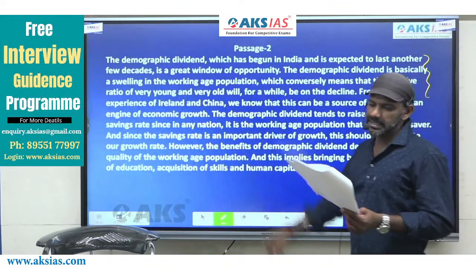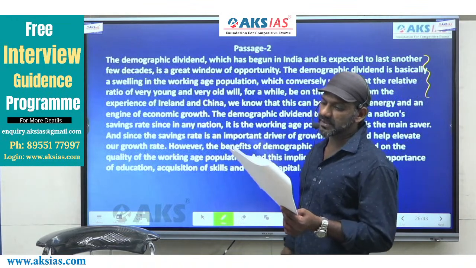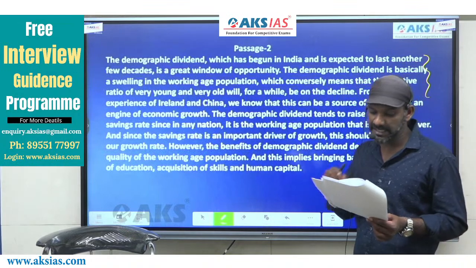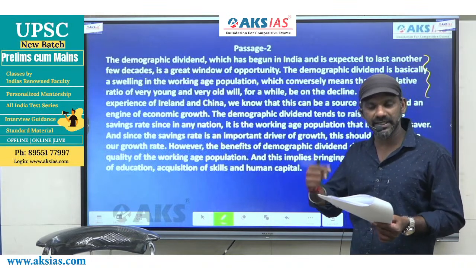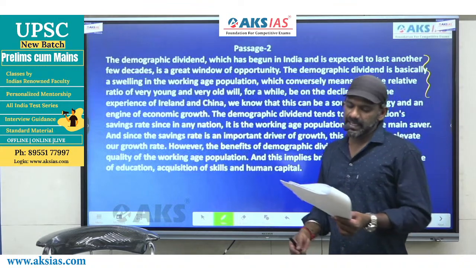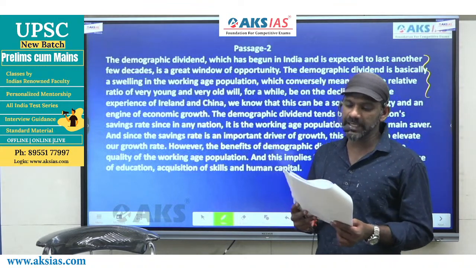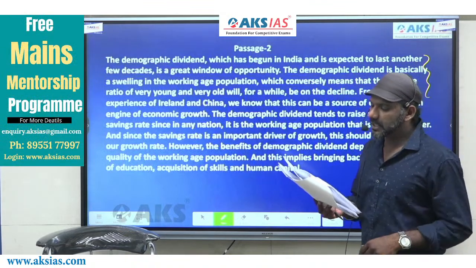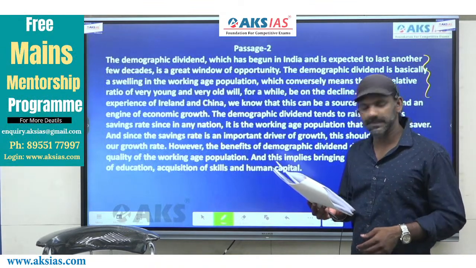Read along with me. The demographic dividend which has begun in India, the topic of the question. So what happens when demographic dividend begins in a country is what we have to find out. The demographic dividend which has begun in India and is expected to last another few decades is a great window of opportunity.